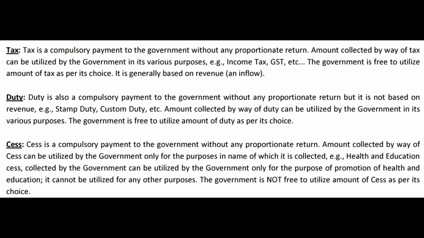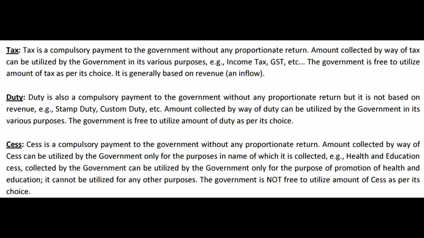Means the government is free to utilize the amount collected by way of either tax or duty for the purposes as it wishes. Government wants to spend more on defense. Its choice. Government wants to spend more on education or health of its citizens. Its choice. Government wants to spend more on infrastructure. Its choice. And that is what we call the union budget. Central government and state governments annually tell us how they are going to collect the taxes, how much they are going to collect from the public, and how they are going to spend that.